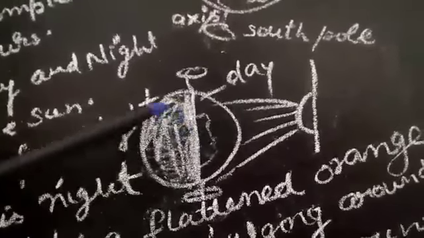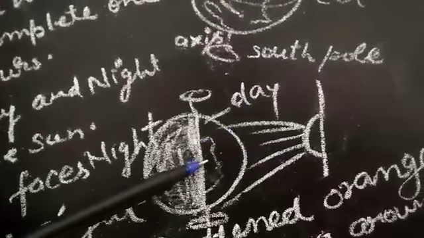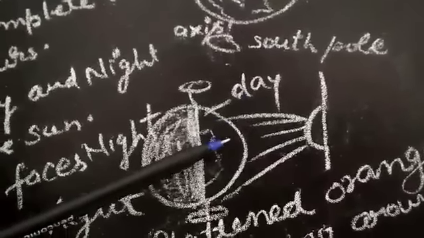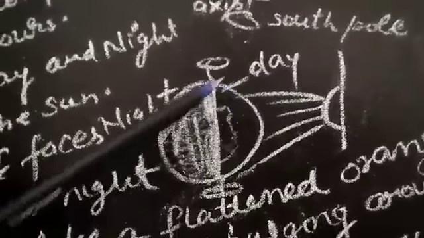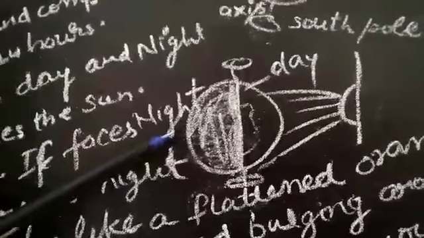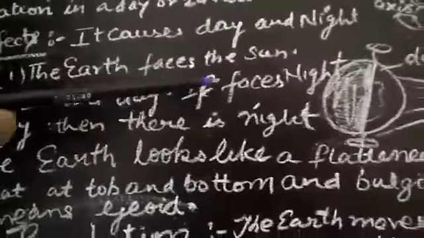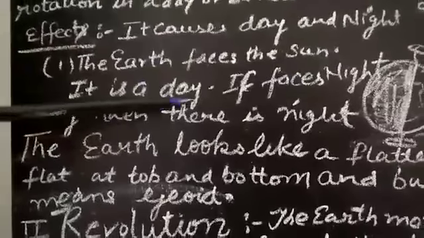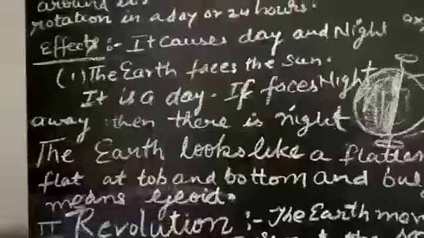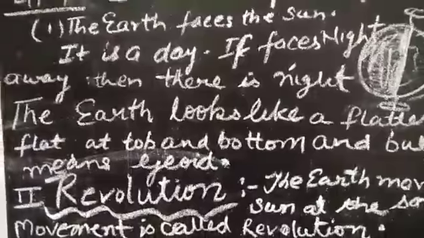Same way on the earth. While the earth is rotating, half part of the earth gets light from the sun. That part of the earth is having day. The part which didn't get the light, there is a night. So it means to say, when the earth faces the sun, it is day. While it faces away from the sun, there is night. Understand?